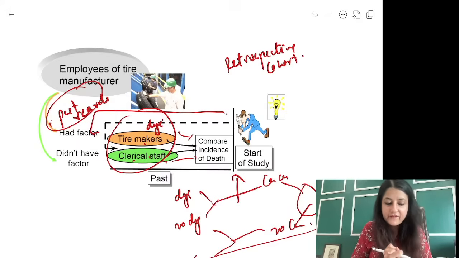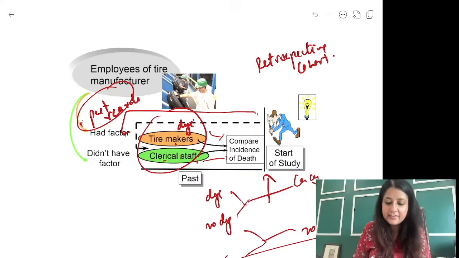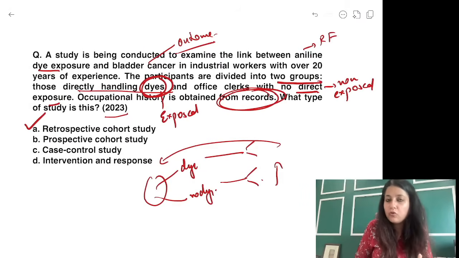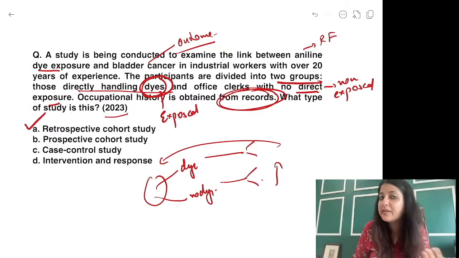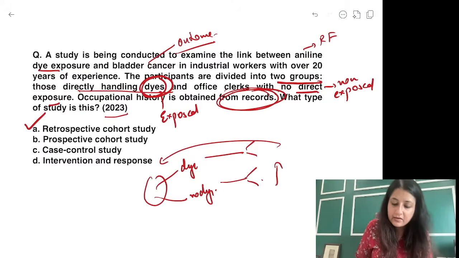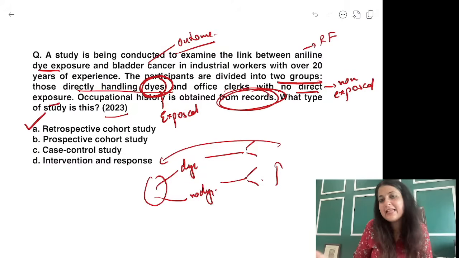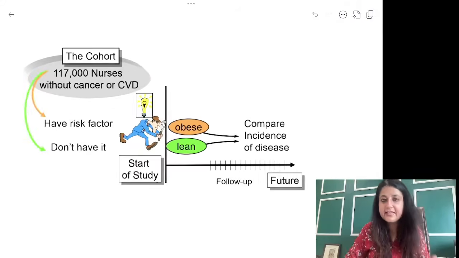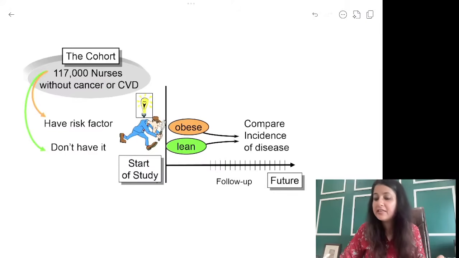Is it clear everybody? Rijita, did you understand? Here the group that we had, it was clearly written two groups, one handling dyes, that means one exposed, and others not handling dyes, that means they are non exposed. Okay, now anyone who didn't get it, you can tell me, I will take it up again. Identify the study design. Give me the name quickly. We're running little short of time, guys. We have to do numericals also, so let's buck up a little.